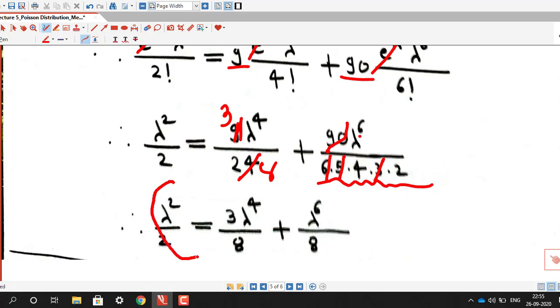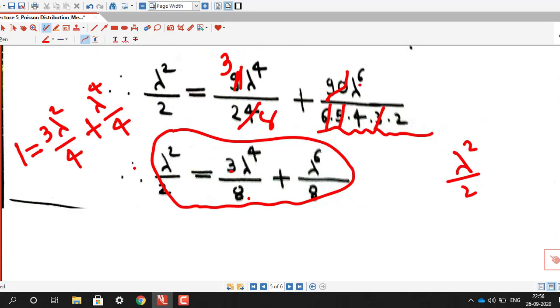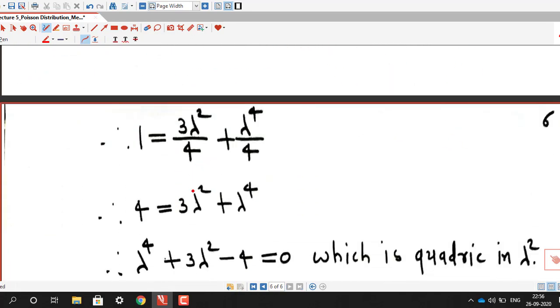Now again in these 3 terms, lambda square by 2 is common, so that we can cancel out. If we cancel out lambda square by 2, we will have 3 lambda square by 4 here. Lambda square will cancel out and 2 will cancel out. Similarly, lambda raised to 4 by 4, and this 4 can be taken on the left hand side.